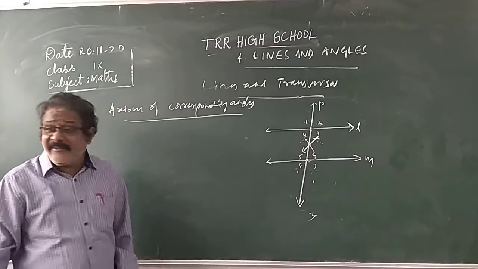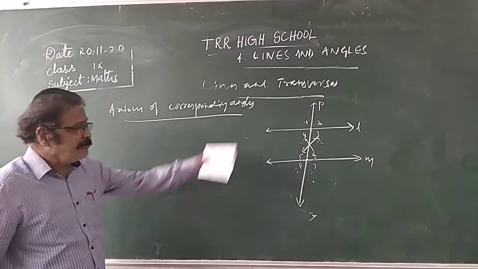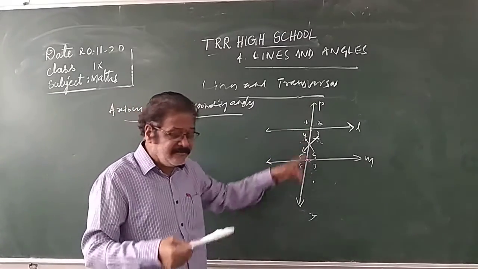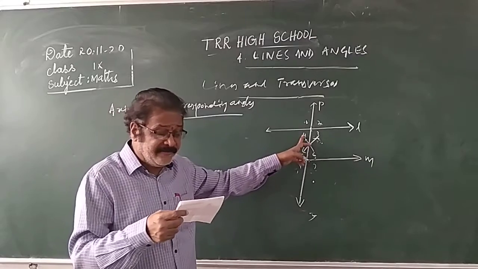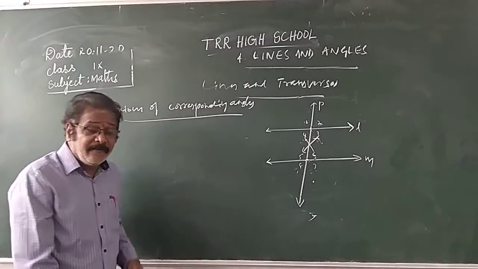When two lines are intersected by a transversal, the corresponding angles formed are equal. If a transversal intersects a pair of parallel lines, then each pair of corresponding angles are equal.